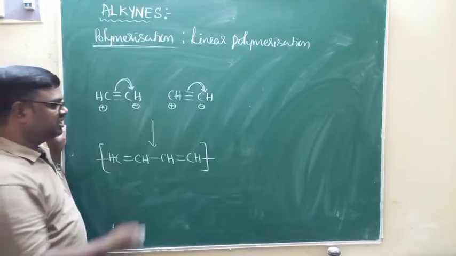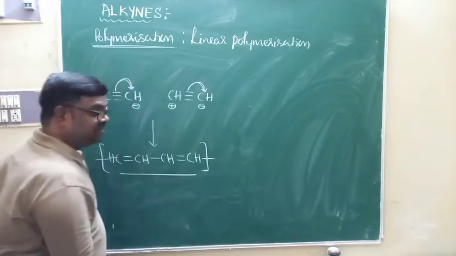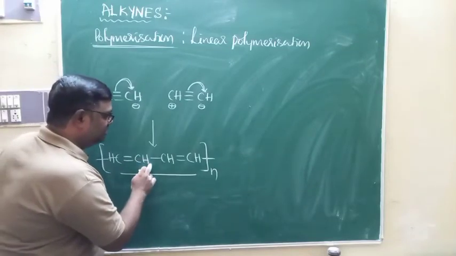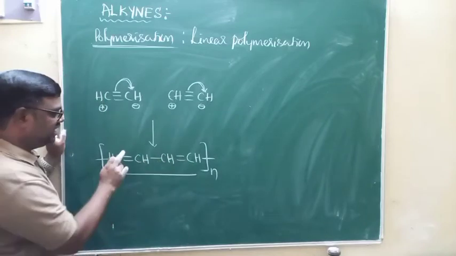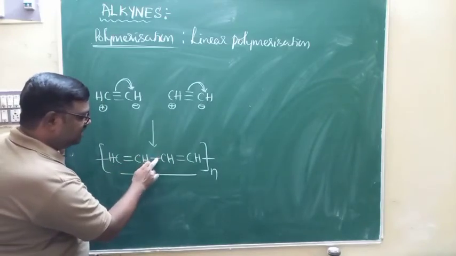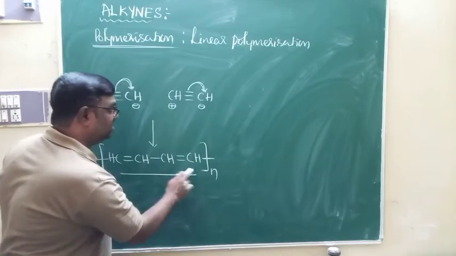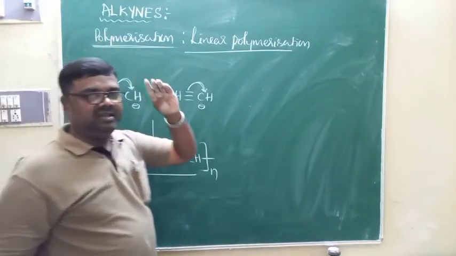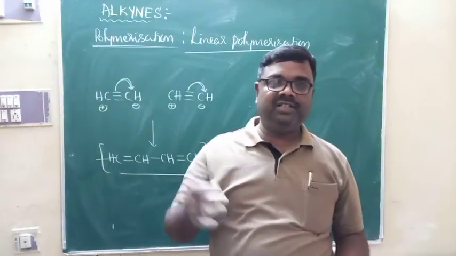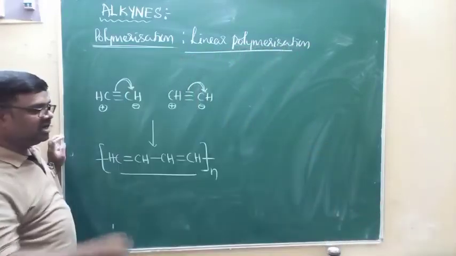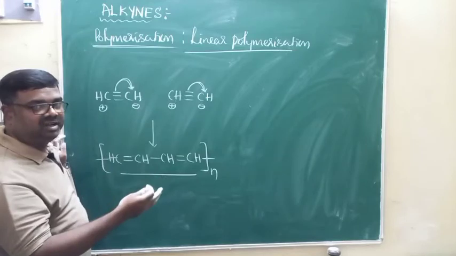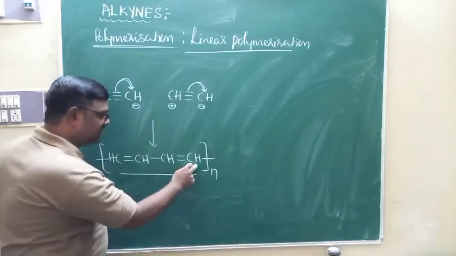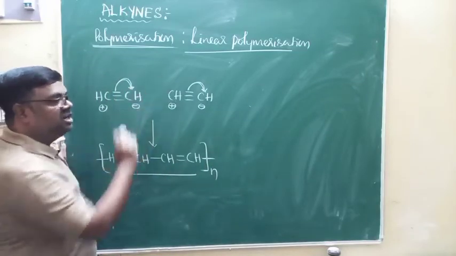Many molecules undergo combination repeatedly. This is the repeating unit. A large number of ethyne molecules undergo combination, and you are going to get a big molecule with a high molecular mass containing CH double bond CH, single bond CH, double bond CH. This is the repeating unit in the linear polymer of ethyne. A linear polymer is a polymer containing the carbon chain in straight lines, in which all carbon atoms are linked through straight chains. This is the repeating unit in the case of linear polymerization.